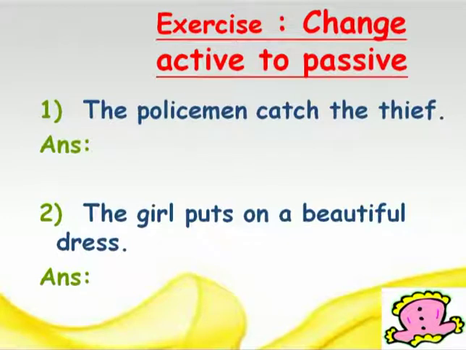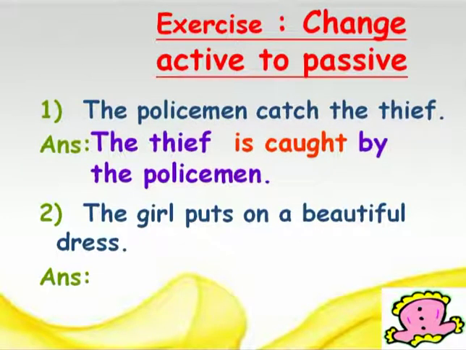One more. The policeman catch the thief, right? So the subject is the policeman, the object is the thief, and the verb is catch, which is in simple present tense. So the thief becomes the subject in passive voice and the policeman will become the object of the passive voice. And we will use the formula "is/am/are" plus past participle. So let's see. The thief is caught by the policeman.